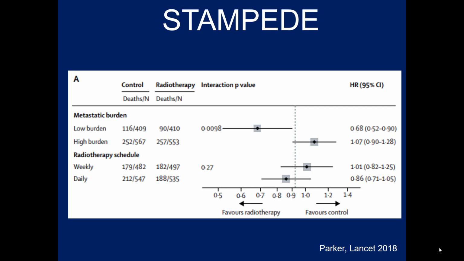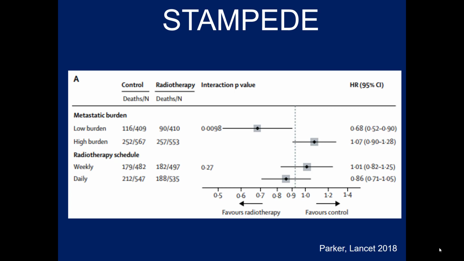The authors did provide a pre-specified subgroup analysis according to metastatic burden, which again was pre-specified. And in those patients who were determined to have a low burden of metastatic disease, there seemed to be an effect. The interaction p-value is as you see there. And the hazard ratio is remarkably similar to what was seen in the HORAD study.